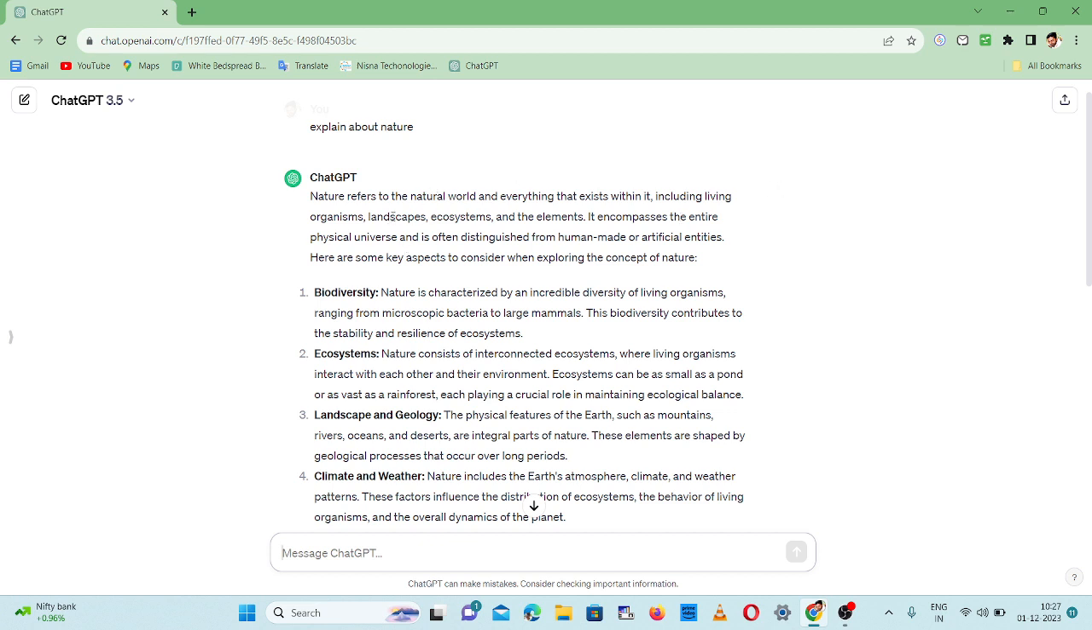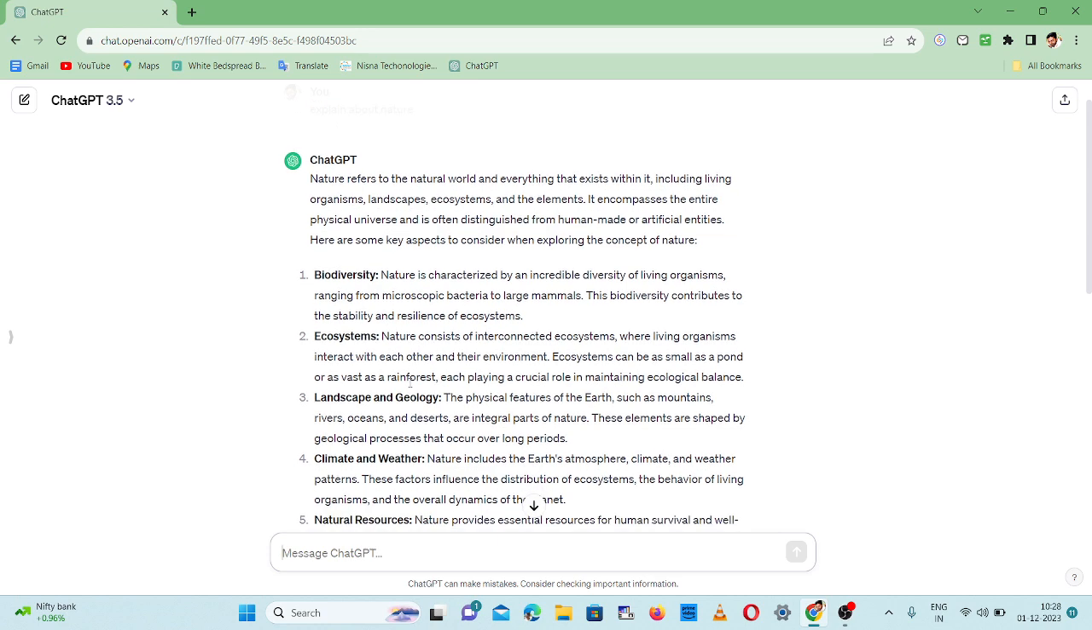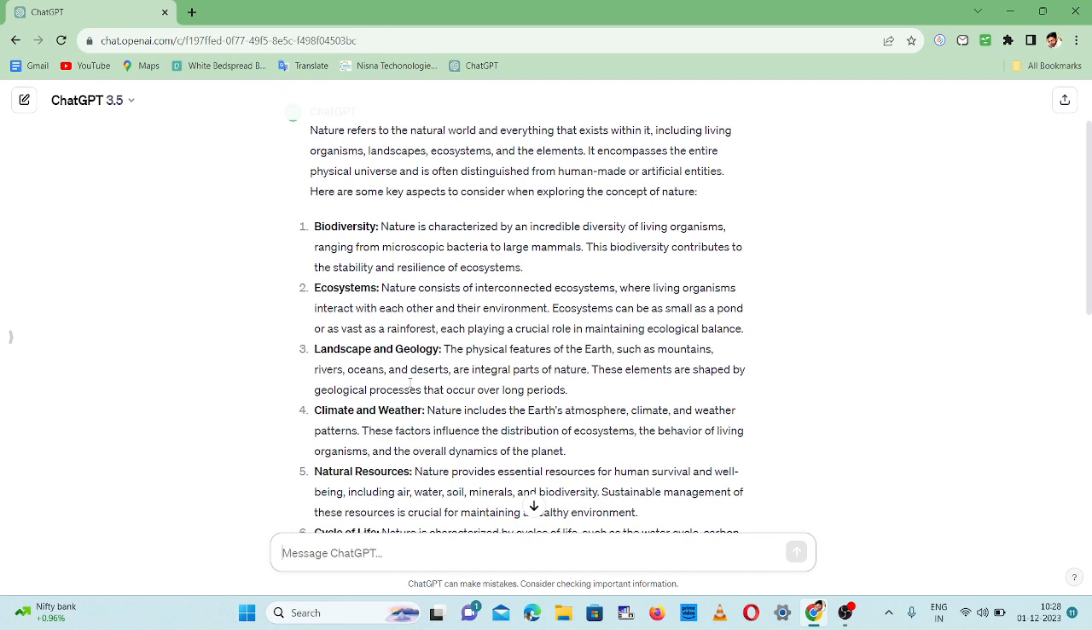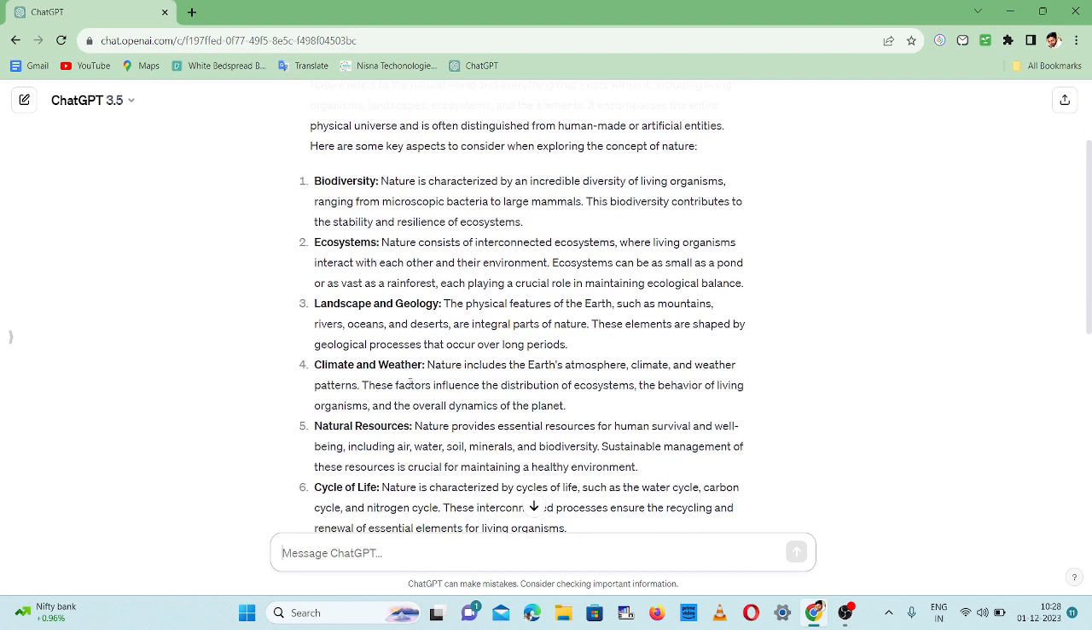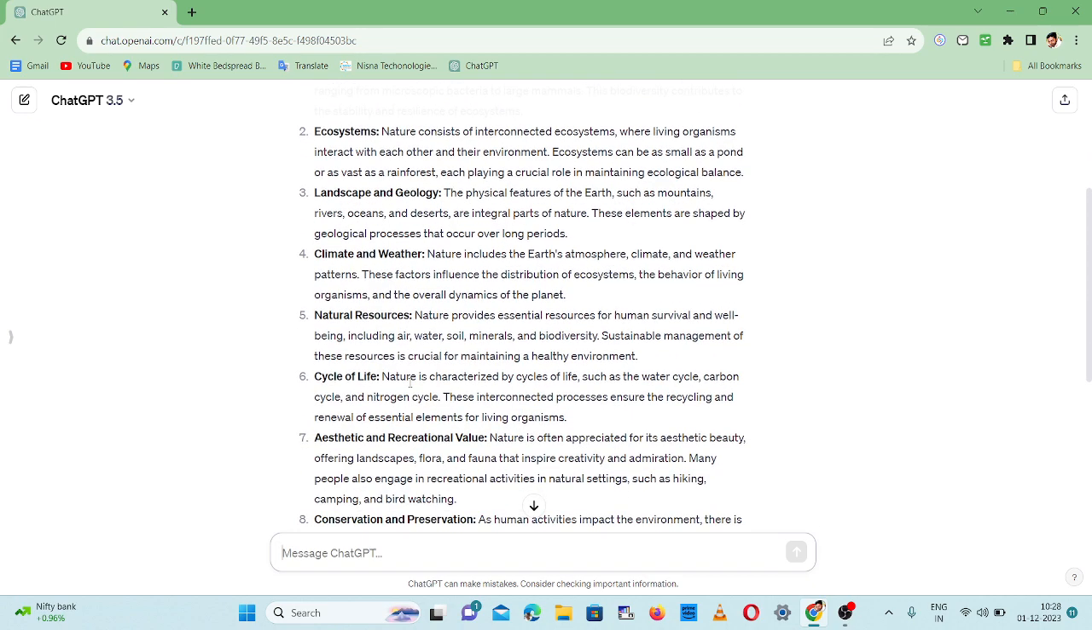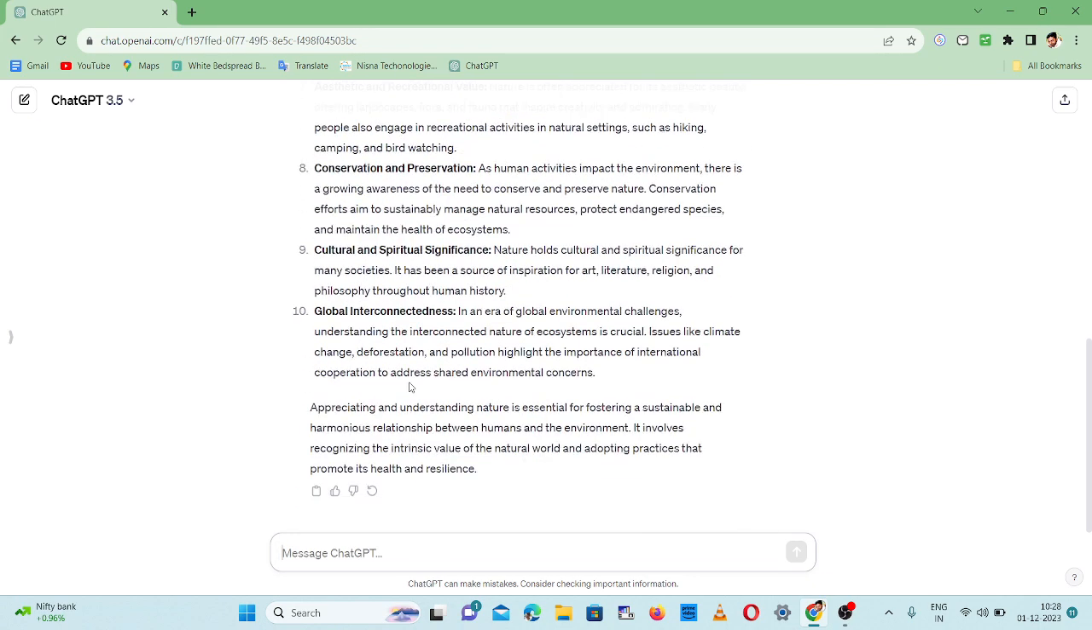Including living organisms, landscapes, ecosystems, and the elements. Biodiversity, ecosystems, lands are all contained in nature. So these are the key aspects. It gives a perfect meaning, which is what we need when searching with ChatGPT 3.5. Okay, we will move on to another level.